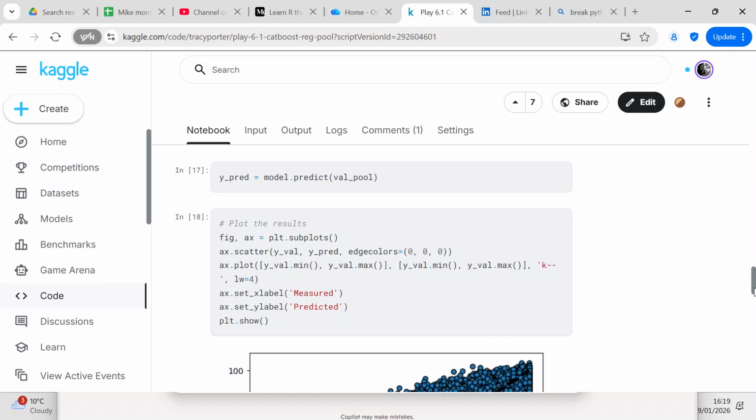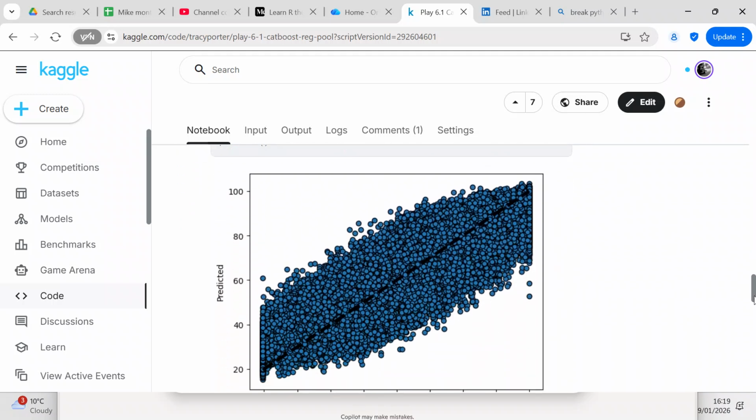So Y pred, that's your prediction on your validation model, equals model.predict(val pool). At this point, I would like to say that I also used model.predict with Y pred, and the RMSE was exactly the same whether you use val pool or Y pred, but I just stuck with val pool. So we're going to plot the results. You can see these are the results that we plotted. Since there were a lot of rows of data, it was a lot to plot.